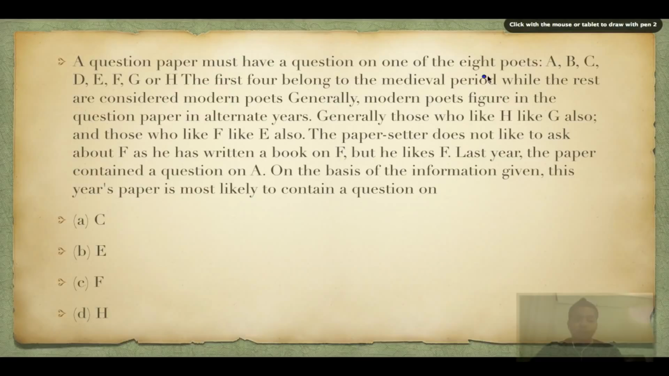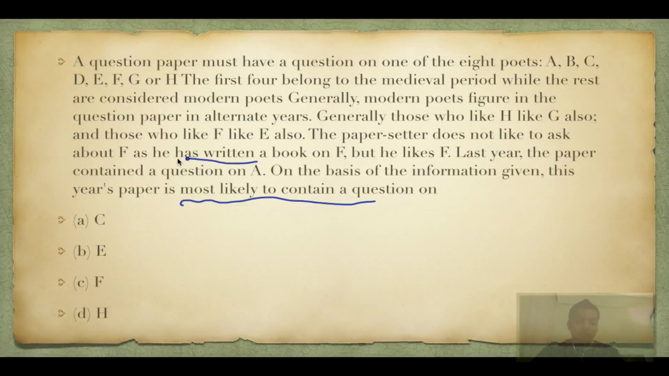A question paper must have a question on one of the 8 poets A, B, C, D, E, F, G, H. The first 4 belong to the medieval period, while the rest are considered modern poets. Generally, modern poets figure in the question paper in alternate years, and generally those who like H like G, F like E. The paper setter does not like to ask about F. He has written a book on F, but he likes F. Last year, the paper contained a question on A. Which is the most likely question to come?